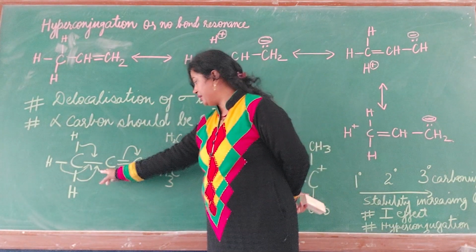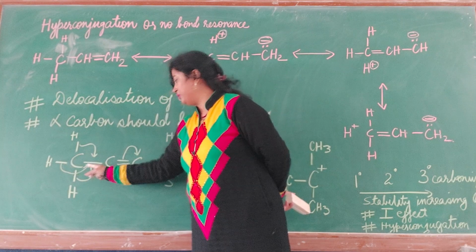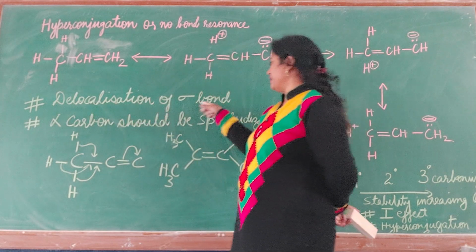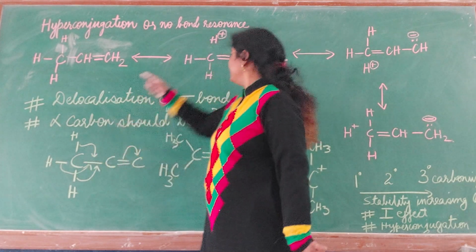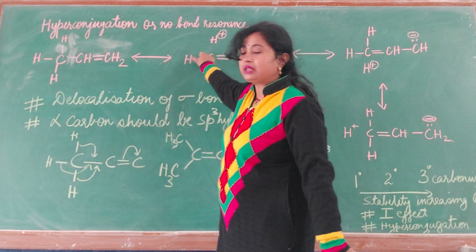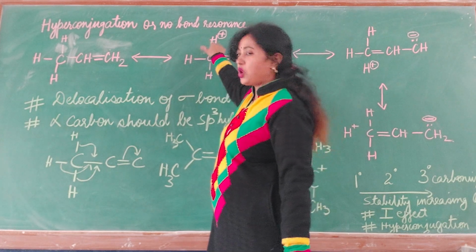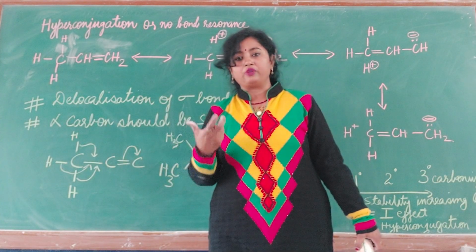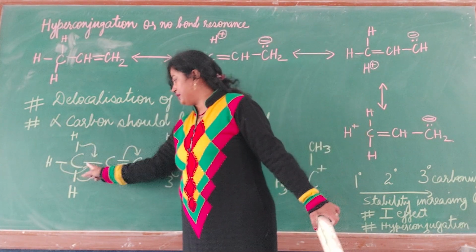Just see one example here. Alkene I have taken here. If it is having an sp3 hybridized carbon, 3 times the bond will be, your sigma bond is getting delocalized. Delocalization of sigma bond. Your sigma bond is getting shifted here, and as this structure is becoming weak, if the bond is getting removed from here, that means it is becoming weak, but remember the bond is also forming here, so on one side it is becoming strong also. So it will not go away, it will remain here only, telling about the structure of that particular propene, one of the hyperconjugative forms of propene. So you can see 3 times delocalization can be done.